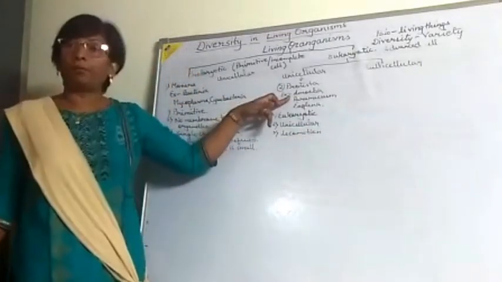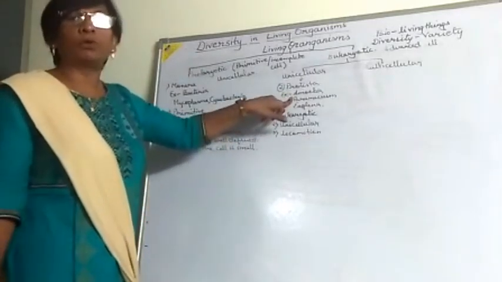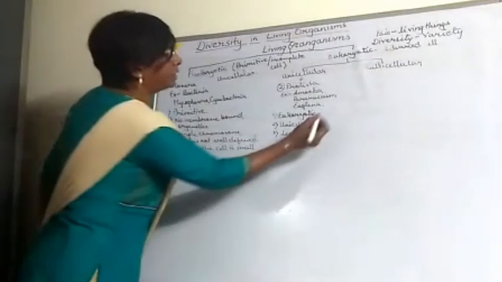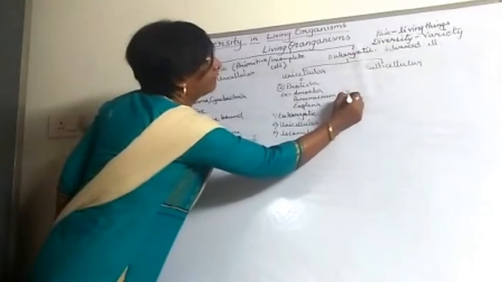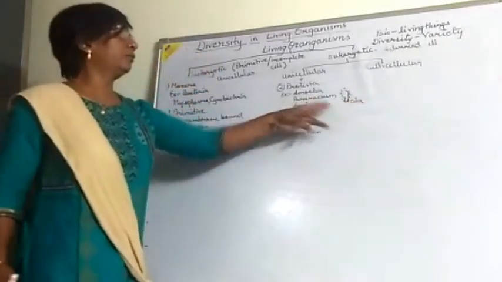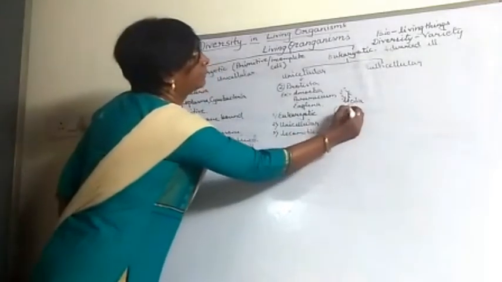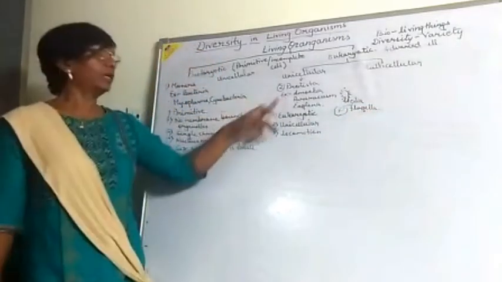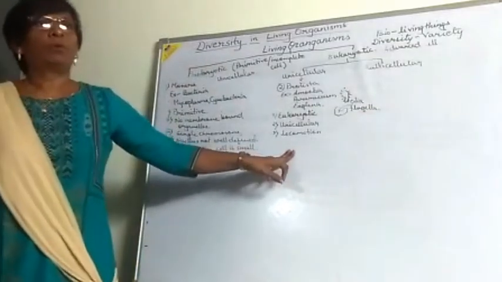As we are going to take the amoeba, it has one type of false foot, that is the pseudopodia. With the help of pseudopodia only the amoebas are moving. And this one is the paramecium, the slipper shape, like this. They have cilia. With the help of cilia they are moving, and the euglena has flagella. Okay, so this is the locomotion. Locomotion means with the help of all these things, they are moving from one place to another.